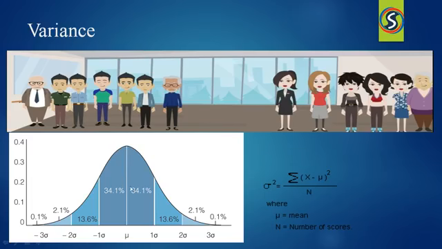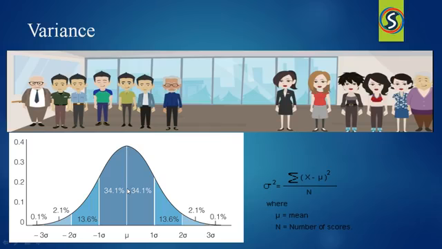On the left side, we can observe one image, in which there is a curve. That curve is called the bell curve. Here, this mu is our population mean. This 34.1 percentage indicates that from the mean, this value is lesser.